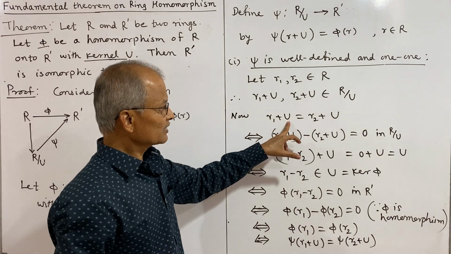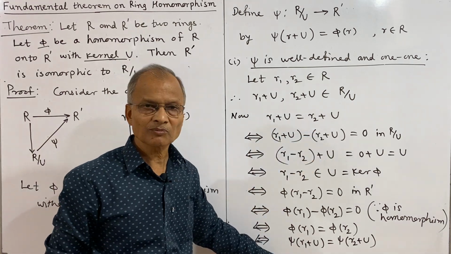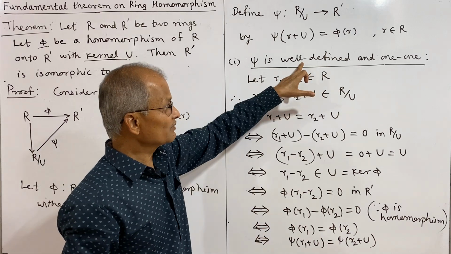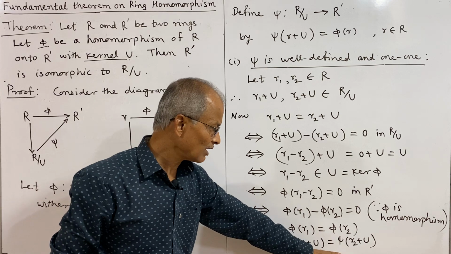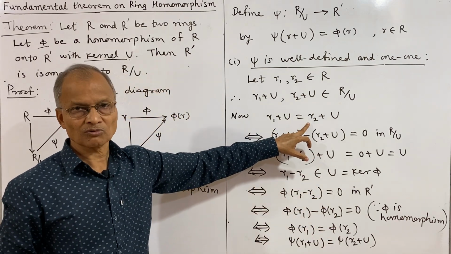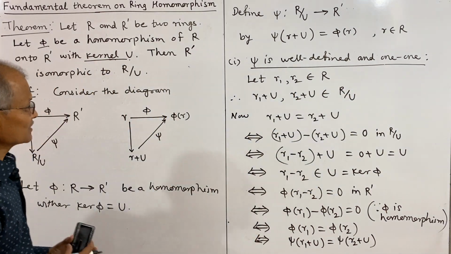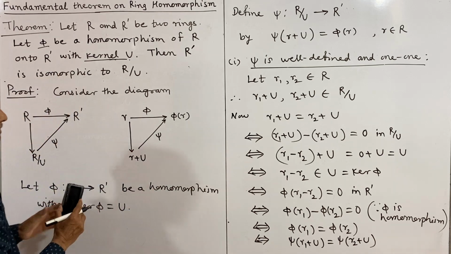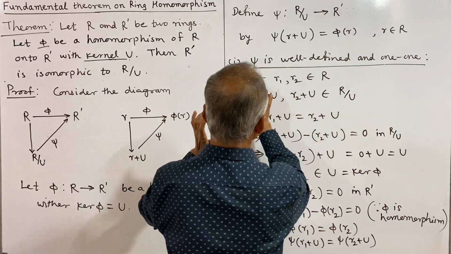R1 plus U equal to R2 plus U implies psi of R1 plus U equal to psi of R2 plus U, which proves psi is well defined, and its converse proves it is 1 1. Thus psi is well defined and 1 1.